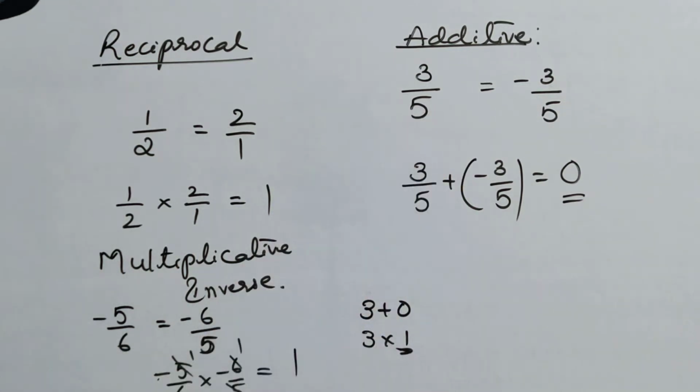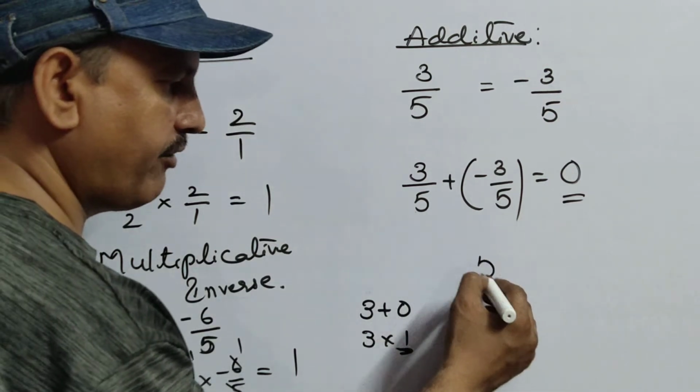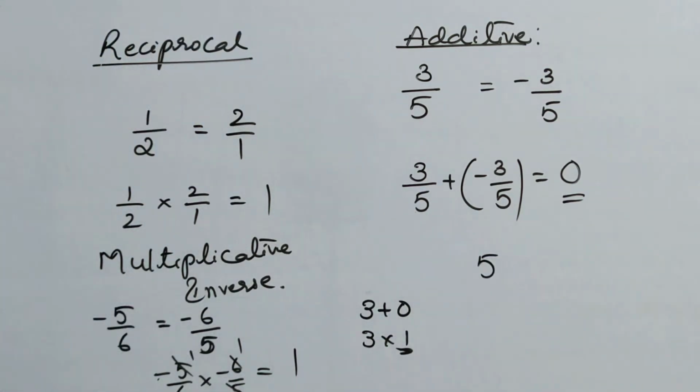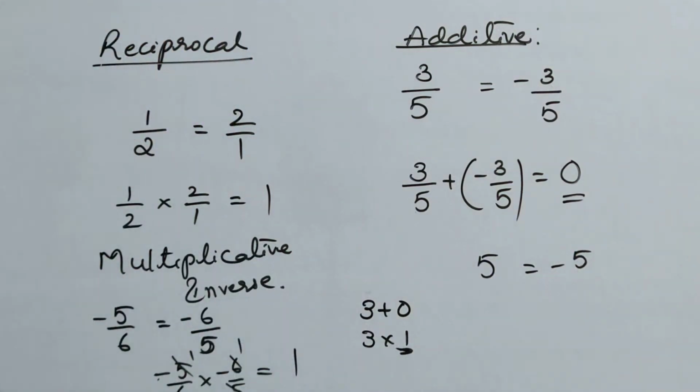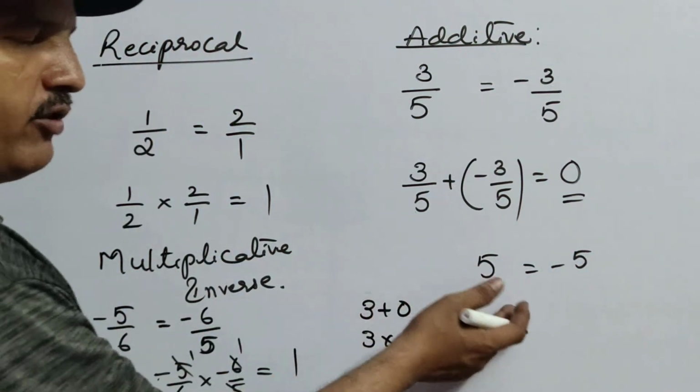Whereas for the additive inverse, if you take any number, not only 3 by 5, suppose you take 5. You can write 5 as 5 by 1, a rational number.